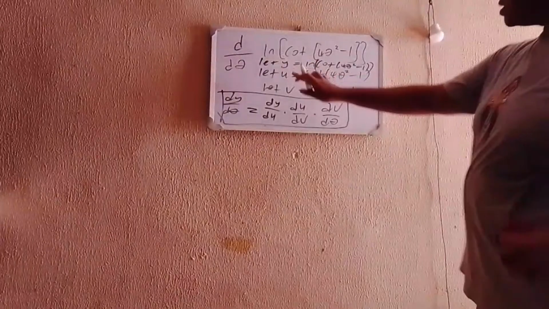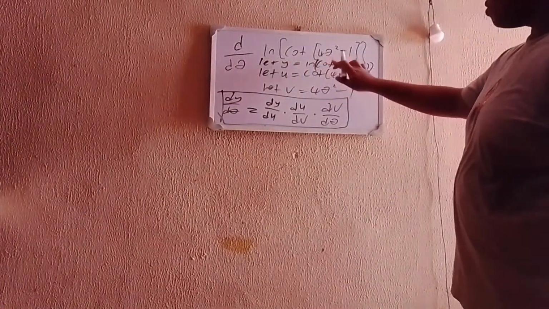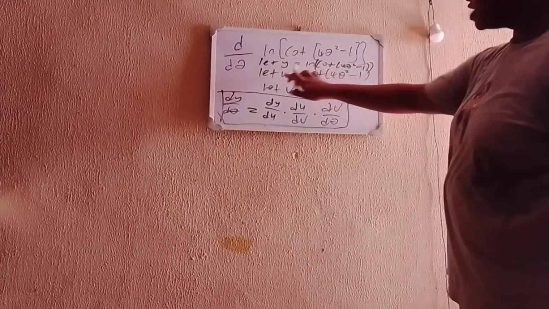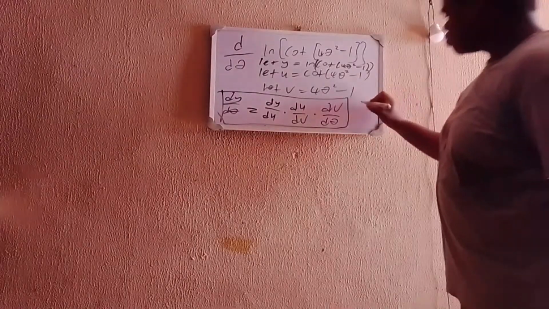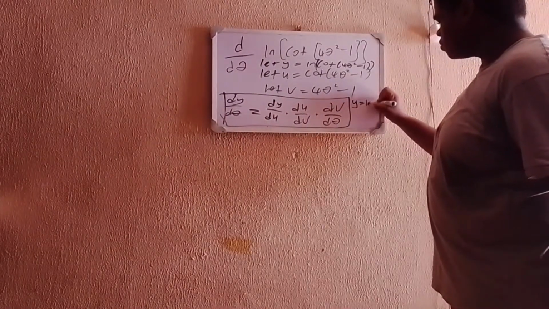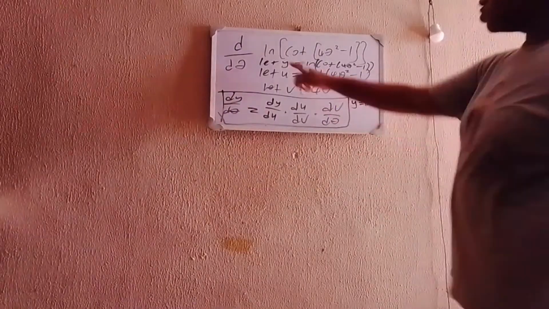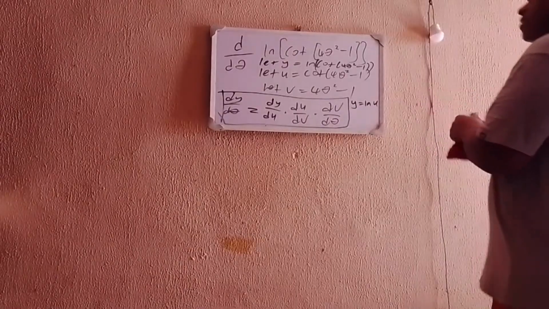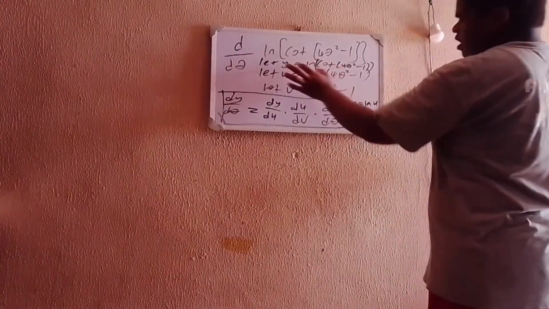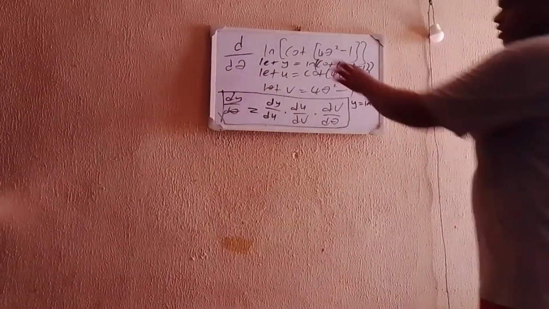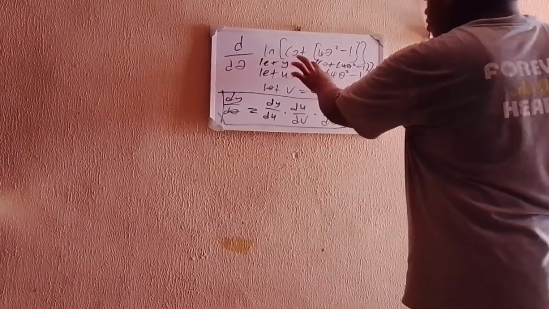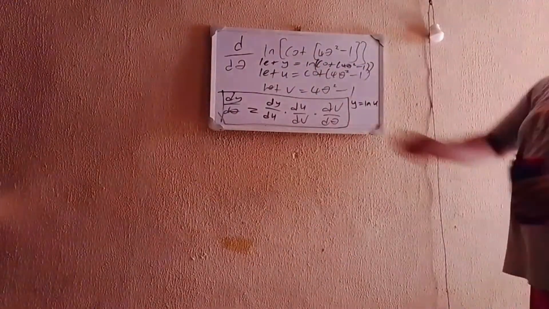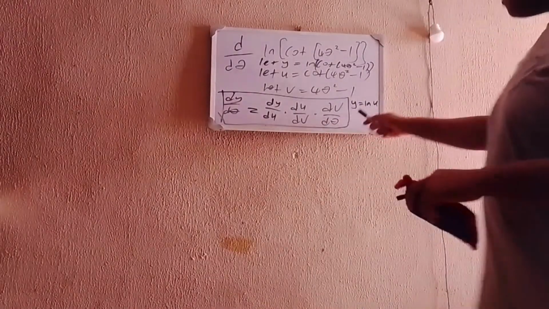Since we said let y equal to natural log of cotangent of 4 square minus 1, now what is the cotangent of 4 square minus 1? That is equal to u. Remember, we said let u equal to that. So we basically have y is equal to the natural log of u. As you can see, we said let y equal to this, and let u equal to this, but we now realize that what u is can be replaced inside y. So instead of y equal to natural log of cotangent of 4 square minus 1, we just say y is equal to natural log of u, because u is equal to cotangent of 4 square minus 1.